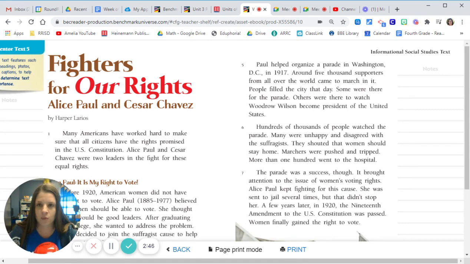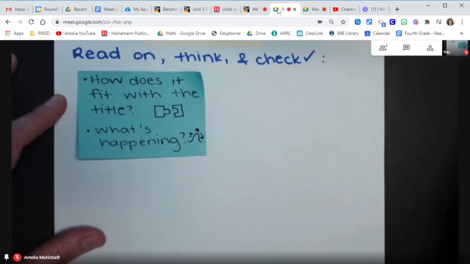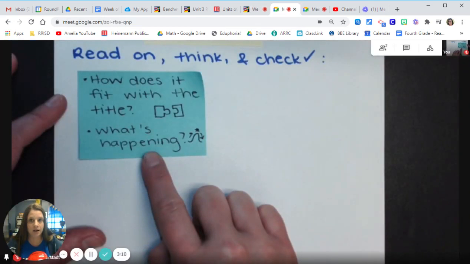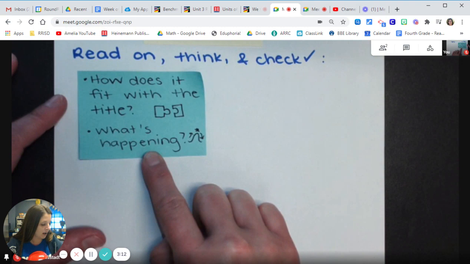Definitely. And then when I think about what's happening in the text, when we followed almost like that storyline of what happened with Alice and how there was a problem, the problem got worse, and then there was finally a solution, that problem and solution revolved all around getting white women the right to vote with the 19th Amendment to the Constitution. So I think that that also fits with what's happening. So now let's do some more thinking.